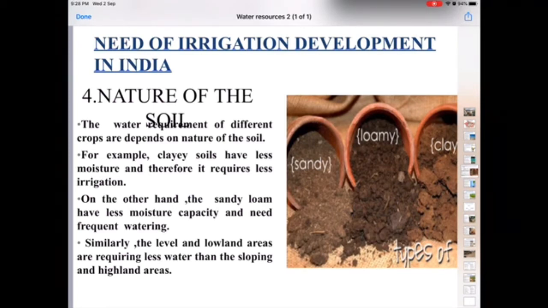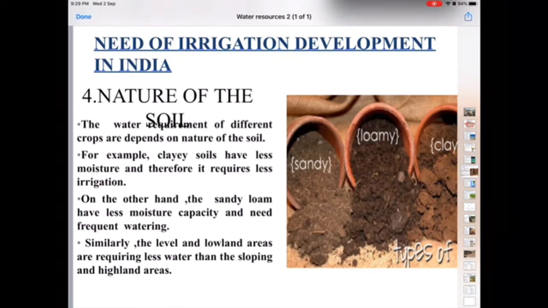But on the other hand, children, sandy soil and red soil are less moisture retentive, and as they are sandy in nature they absorb more and more water, so they need frequent irrigation or frequent watering. Similarly, the nature of terrain also requires different amounts of water. The level and lowland areas, plain areas, low-lying areas and gentle slopes require less water, because the soil is fertile and clayey in nature, so it needs less water for irrigation.